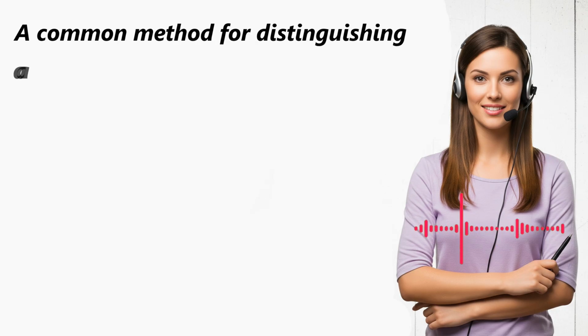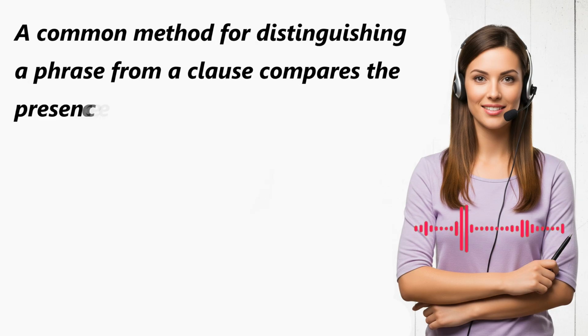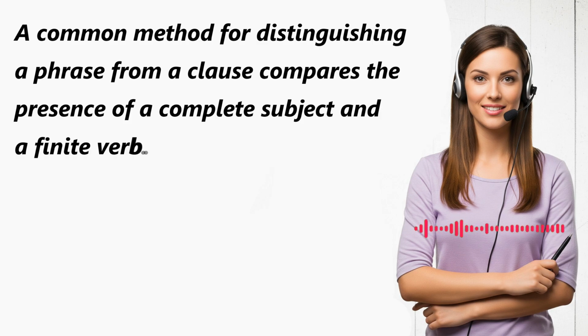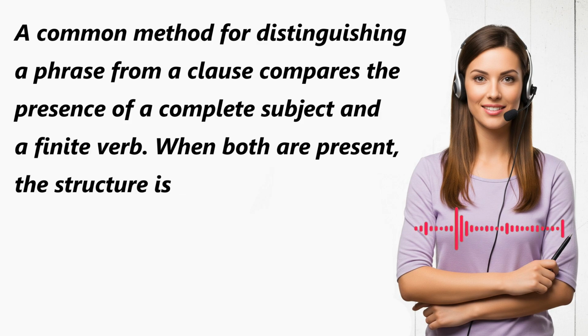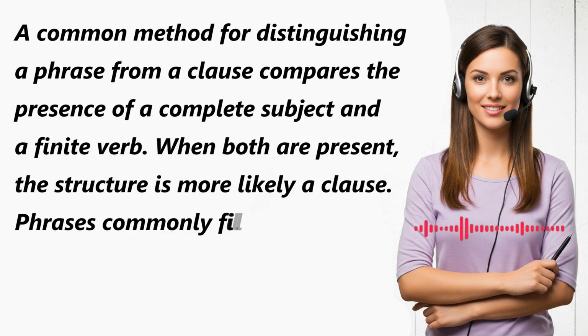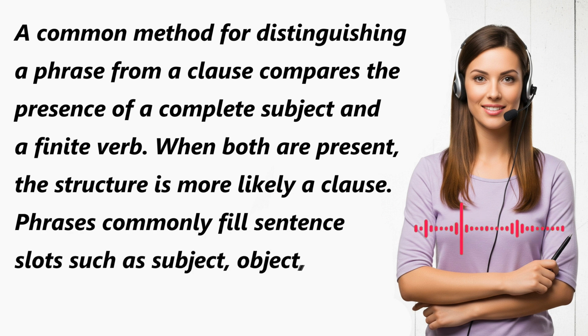A common method for distinguishing a phrase from a clause compares the presence of a complete subject and a finite verb. When both are present, the structure is more likely a clause. Phrases commonly fill sentence slots such as subject, object, or modifier.